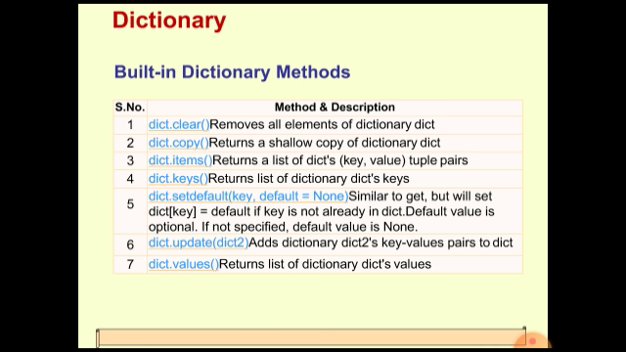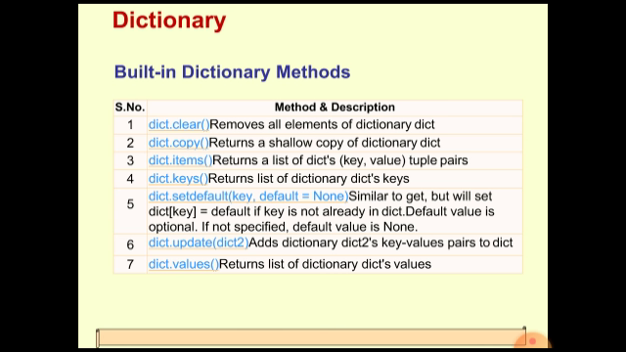So shallow copy means we are copying all the elements of the dictionary and creating a new dictionary with all the original elements. We are not creating a reference to the original dictionary. If you want to modify any element in the shallow copy, then the original dictionary elements will not be modified. They will remain as they are.